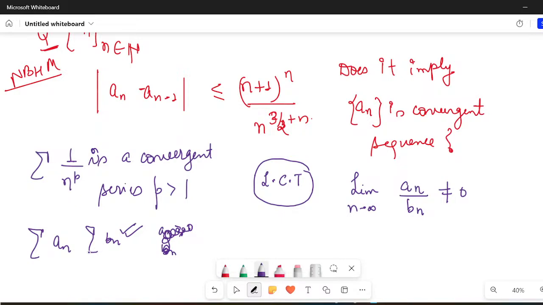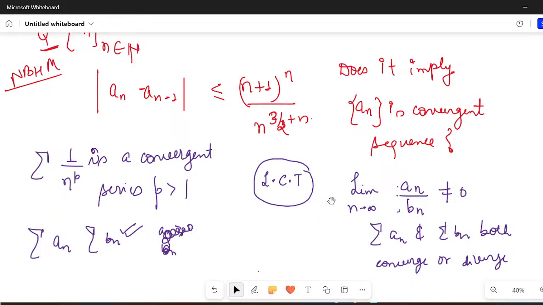In the limit comparison test, I take the limit as n tends to infinity of a_n upon b_n. If this limit comes out to be non-zero, then summation a_n and summation b_n behave alike, that is, both converge or diverge together. That implies if b_n is convergent, then a_n is convergent. If b_n is divergent, then a_n is divergent. This is what it means.